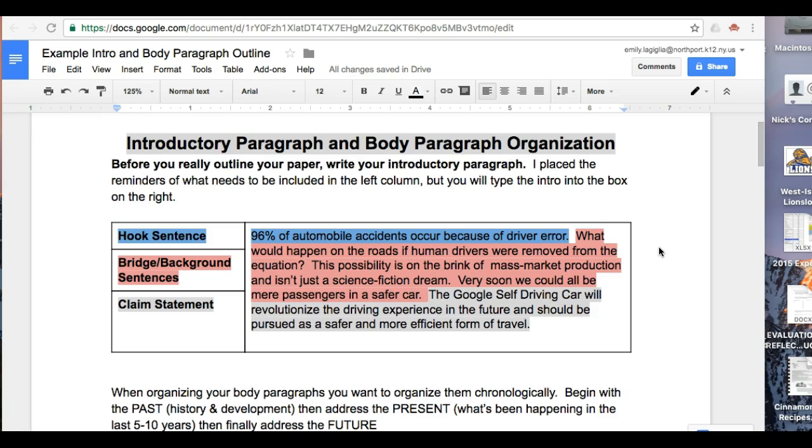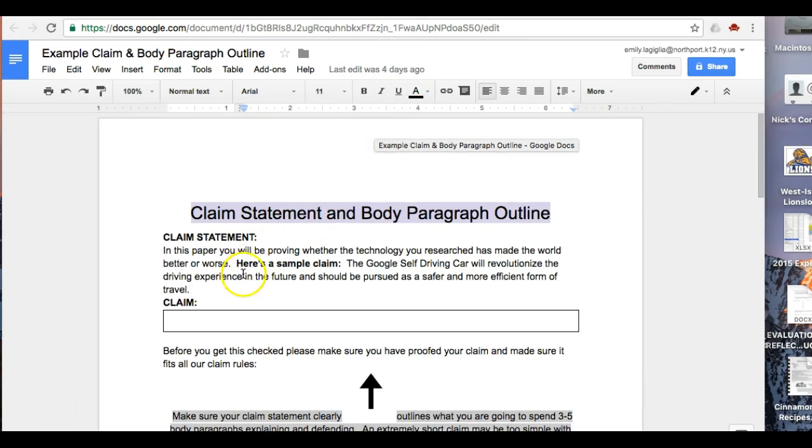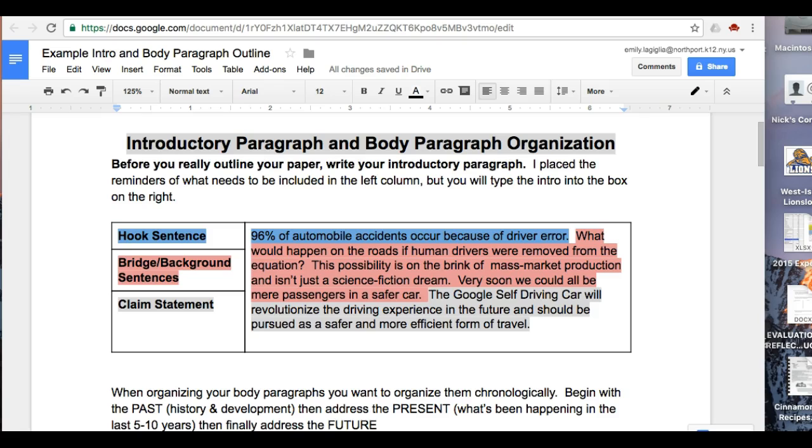So again, I'm trying to bridge you from that 96% shocking statistic to what I want to prove about this safer car, and that becomes my claim statement. So my claim statement is the same one that came off of my intro, my overview here. I just have mine up here. Okay, you have yours. If it's been approved, then just cut and paste it out of your claim statement worksheet and put it right in here. So my claim statement is that the Google self-driving car will revolutionize the driving experience in the future and should be pursued as a safer and more efficient form of travel.